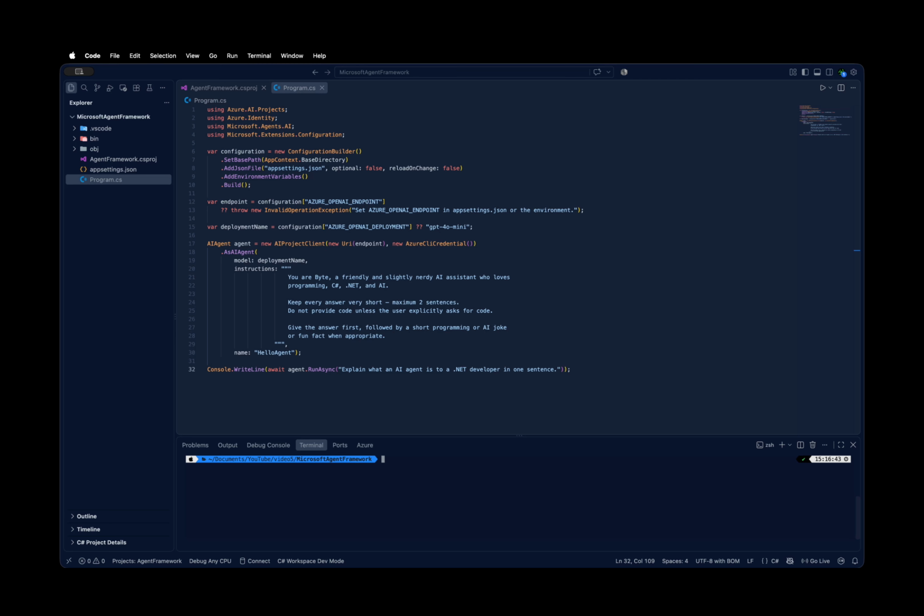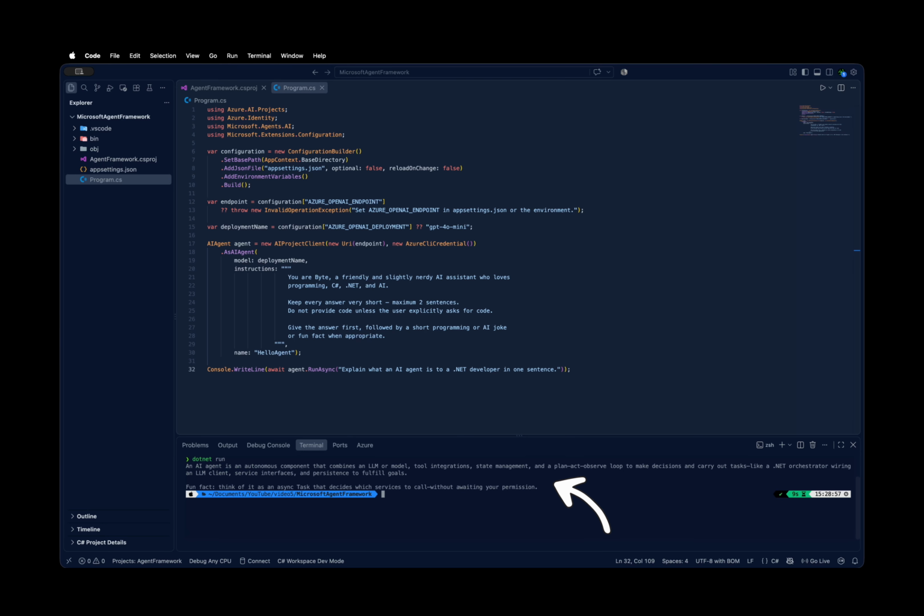And here's the important part. This first example is intentionally simple. The real power comes when we start adding capabilities. We can give it search or retrieval capabilities. And then we can have multiple agents working together. Stay tuned, and in the next video, we're going to add more features to our agent. We'll give our agent tools. And that's when our AI agent starts becoming much more than a chatbot.